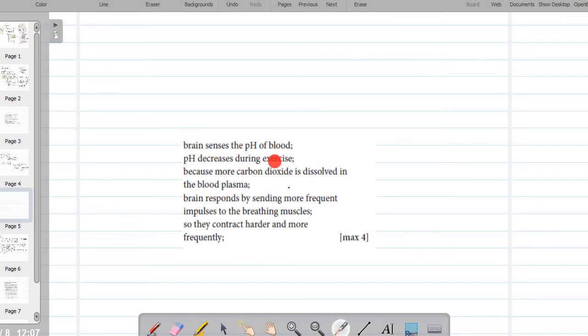Brain senses the pH of the blood, that is, the pH decreases during the exercise. How it decreases I already explained. Because more carbon dioxide is dissolved in the blood plasma, the brain will respond by sending more frequent impulses to the breathing muscles to breathe faster. So they contract harder and more frequently, and therefore more oxygen will be given to the particular muscles while exercising. That's the mechanism involved.